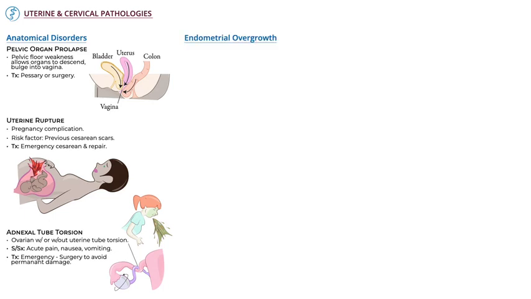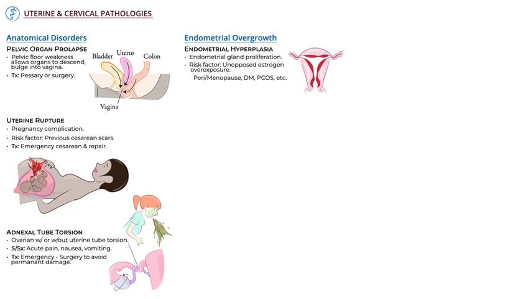We'll start with endometrial tissue overgrowth. Indicate that in endometrial hyperplasia, there's proliferation of the endometrial glands. The primary risk factor for hyperplasia is overexposure to unopposed estrogen. We see this in patients who are perimenopausal, menopausal, or diabetic, or who have polycystic ovary syndrome. Endometrial hyperplasia in and of itself is benign, but it's a precursor to endometrial cancer. We discussed this in detail elsewhere. Synthetic progesterone, called progestin, can be provided to counteract the effects of estrogen overexposure.